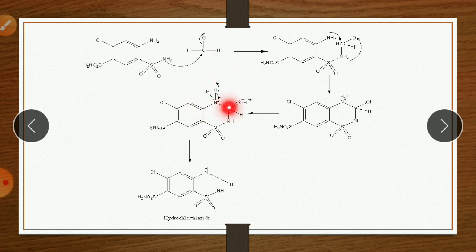So the hydrogen from this NH2 group, which is bearing a positive charge, is removed, the charge is neutralized, and this OH is removed. So a total water molecule is removed, but there is no formation of a bond here because the nitrogen has the positive charge. So the positive charge is neutralized by removing this hydrogen. So it forms the product hydrochlorothiazide. So this is the formation of thiazide and hydrochlorothiazide from this starting material, chloroaminophenamide drug.